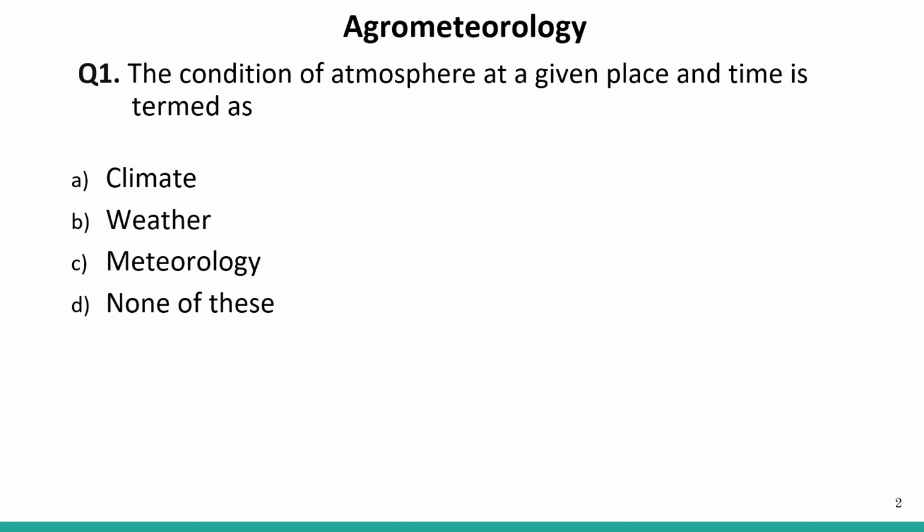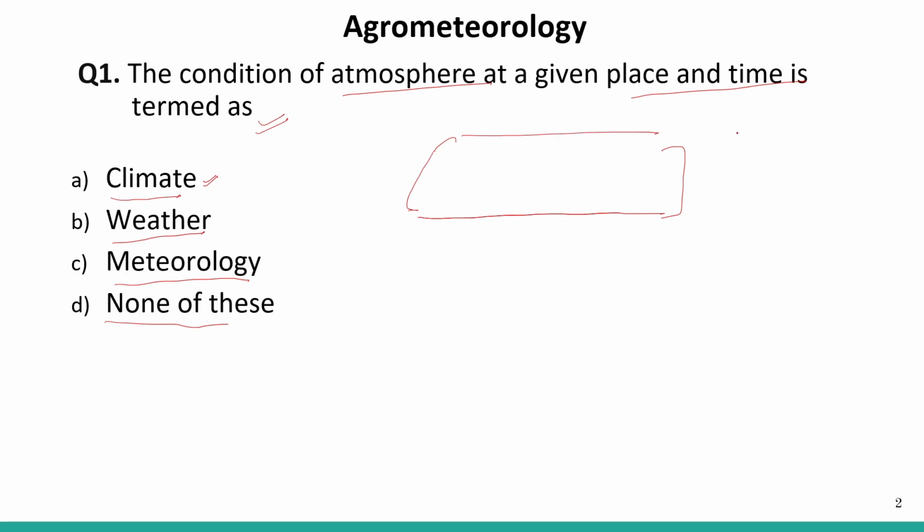Okay, the first question comes here. The condition of atmosphere at a given place and time is termed as: we have four options: climate, weather, meteorology, and none of these. So what is climate? Climate is a study of the weather condition, but it is for a longer time and large place. So that is the climate.